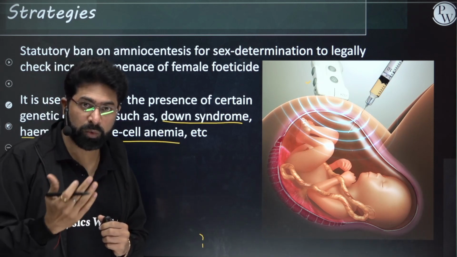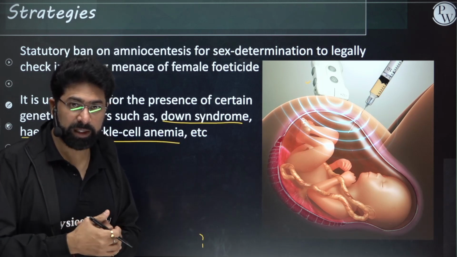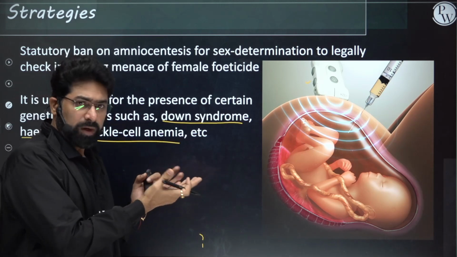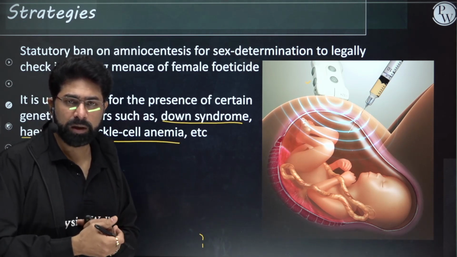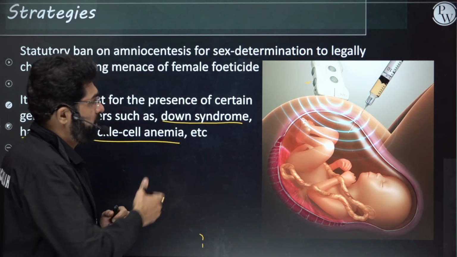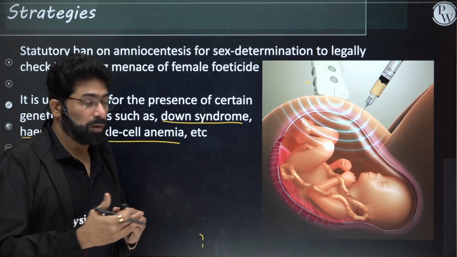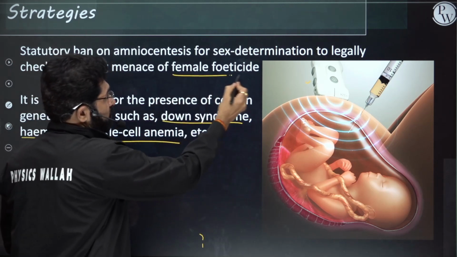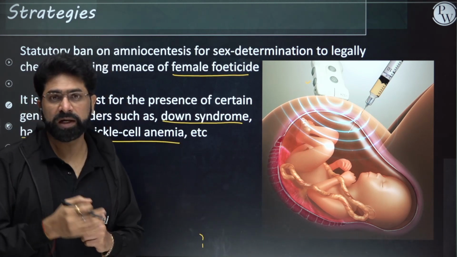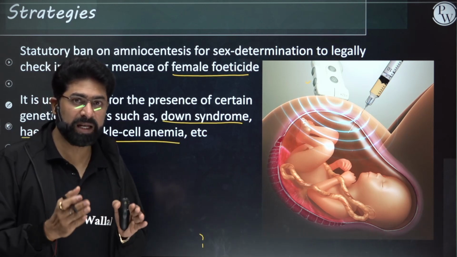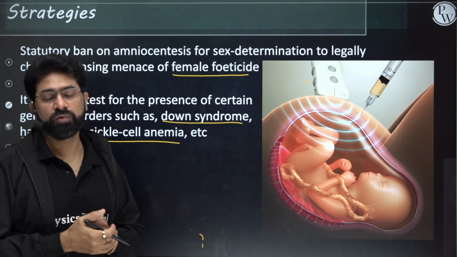But what people started doing in some parts of India was they were able to know the sex of the child, because you can check the pair of the 23rd chromosome, and you can know about male or female. And when they came to know about a female child, they used to go for female feticide, which was really dangerous for any society. It is very dangerous, because if you don't have a balance in the sex ratio, that can lead to much more major problems in future.